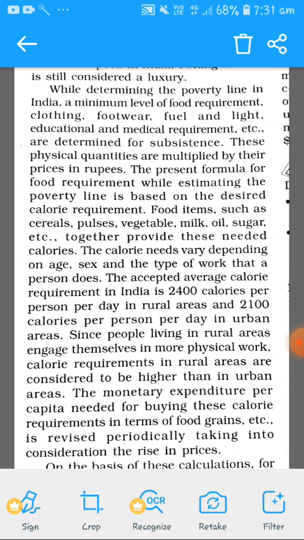poor. So here you must be curious: you can see that there is a difference of calorie requirement in urban and rural areas. In urban areas you'll find that it is less, 2100, and in the rural areas it is 2400 calories. So why is it so?